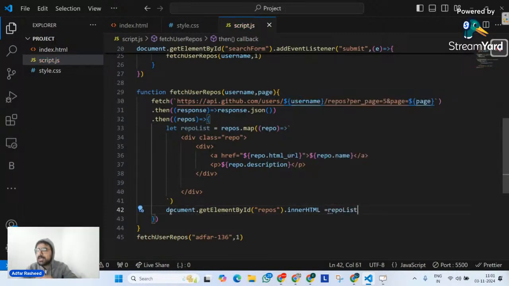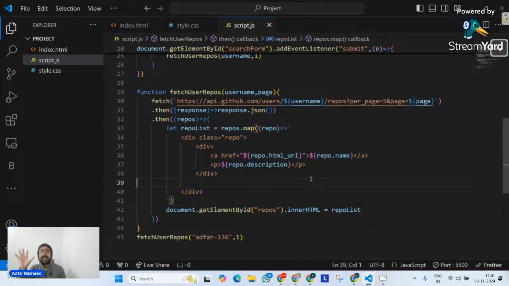But there's a small mistake that I'm doing. Small mistake. Try to observe it. What is the small mistake I am doing when I write innerHTML is equals to repo list? Try to understand that. But let me see if it works. I am pretty much sure about it. Very minute mistake, but it's a very huge mistake as well if you look at it. Observe the code and see what I am doing over here and what this means.